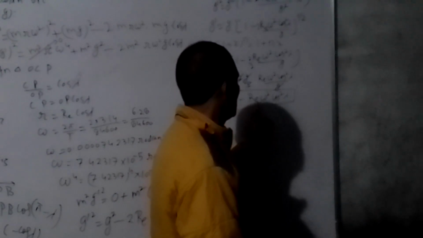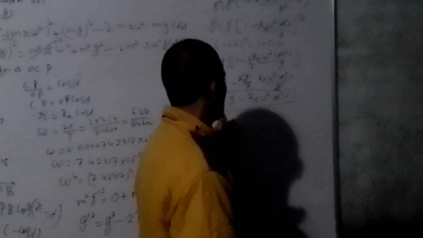R is constant, omega is constant. So the value of g dash depends on latitude. Latitude is 0 for a particle located at the equator, and 90 degrees for a particle located at the poles.